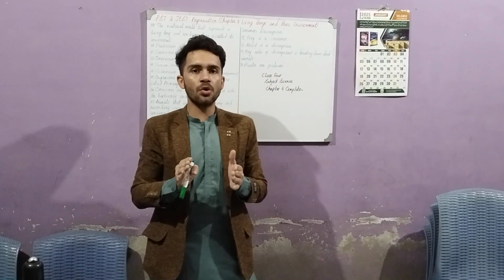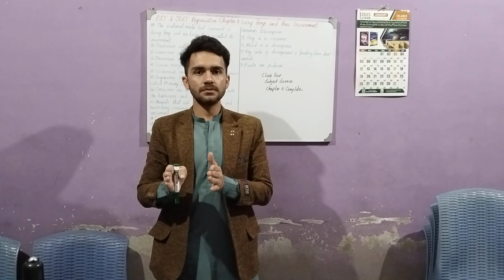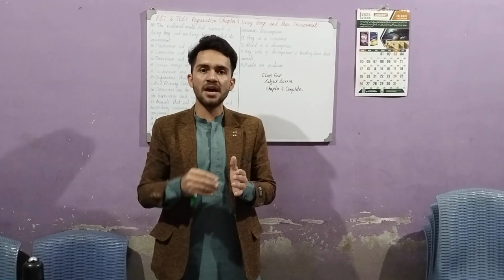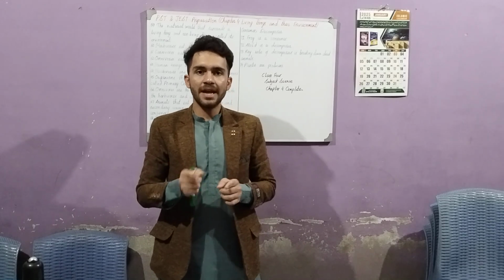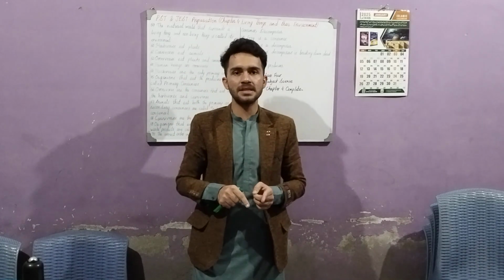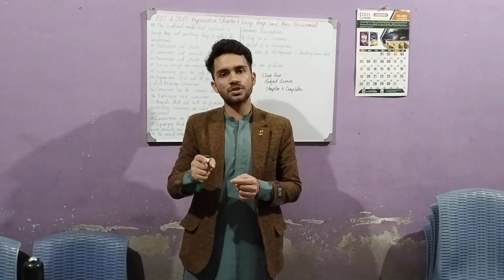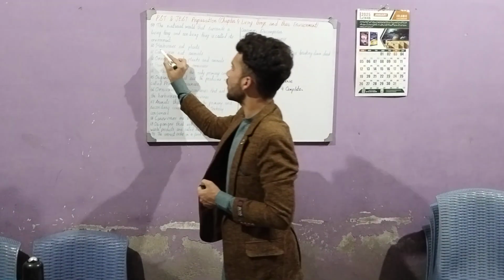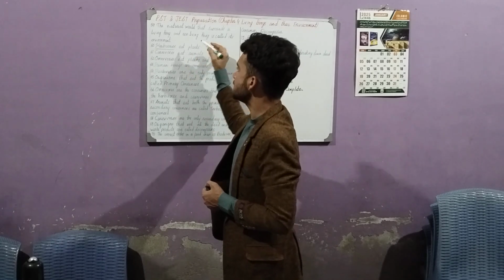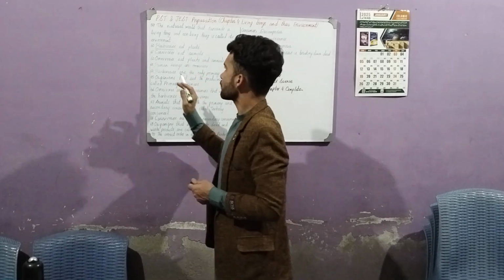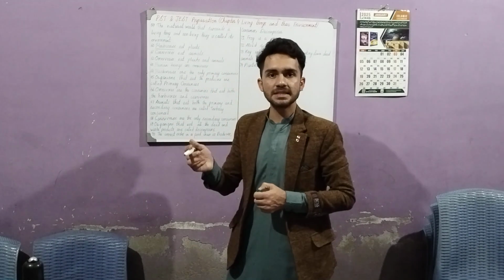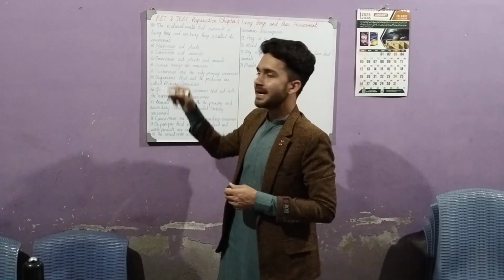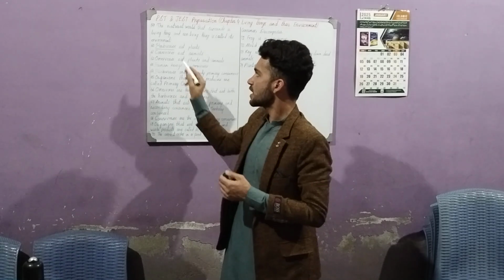Some animals only eat plants, some only eat the flesh of other animals, and others eat both plants and flesh. Herbivores are those which eat only plants. For example, the cow only eats plants and does not eat flesh.